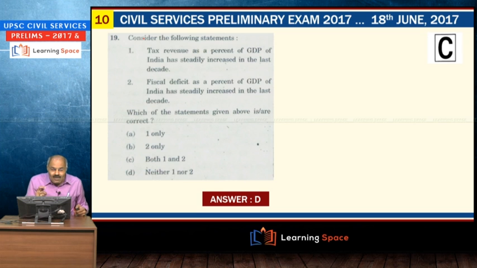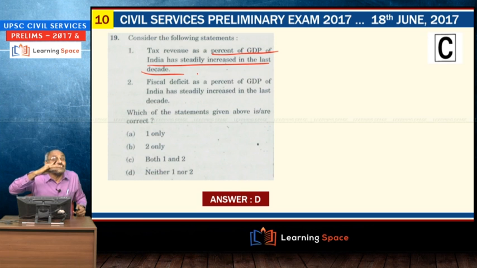Here you see, tax revenue as a percentage of GDP of India has steadily increased. Absolutely wrong. We discussed a number of times. It is hovering around 17%. If you add center and states put together, it is hovering around 17% or so for the past 7 to 10 years. We discussed that.